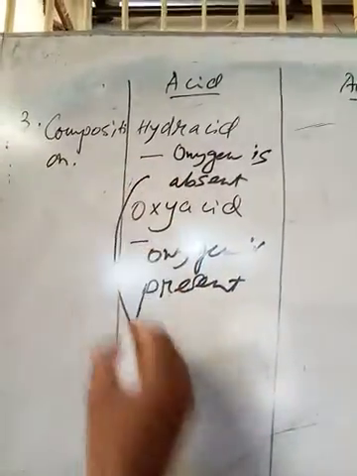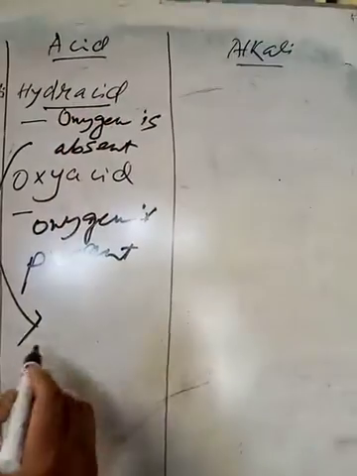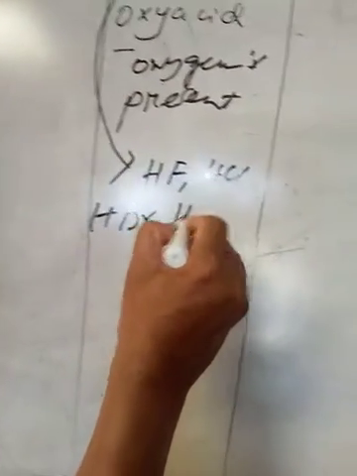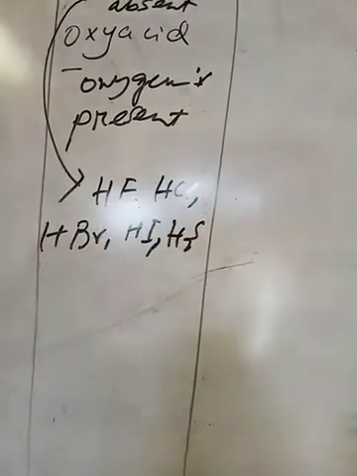Now for hydracid, I am giving examples here. Say HF, HCl, HBr, HI, H2S, hydrogen sulfide, etc. These have no oxygen.